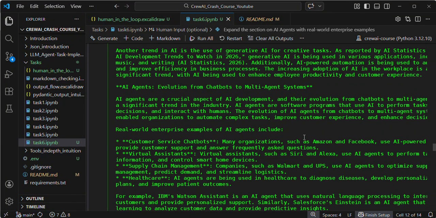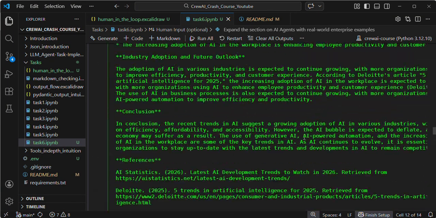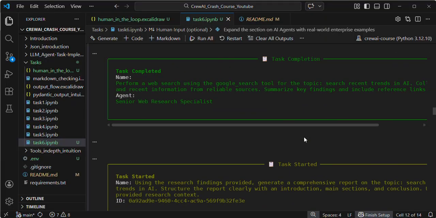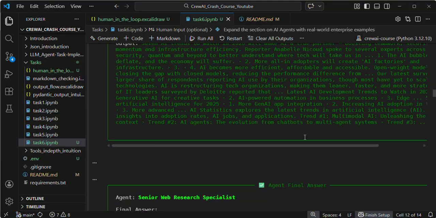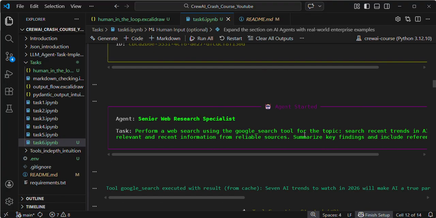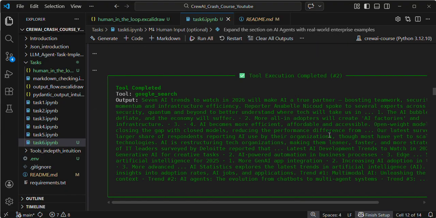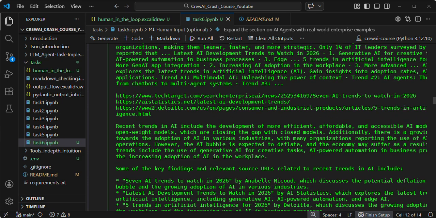So with that, everyone, I hope you understand the concept in a much better way. Again, let us go through the output, just a couple of minutes, guys, and then I will wrap up the session. If you see, the agent gets started, tool execution started, the tool is able to scrape the data and fetch the result, and then the agent gives the final answer.